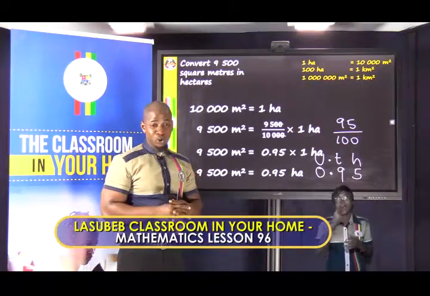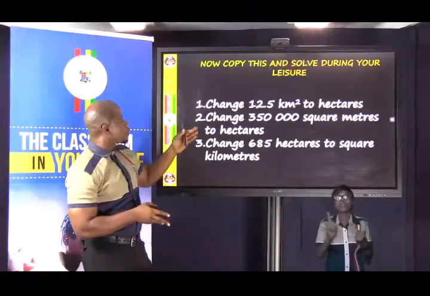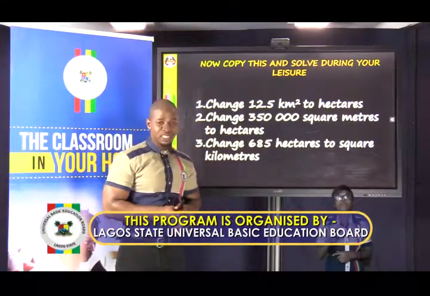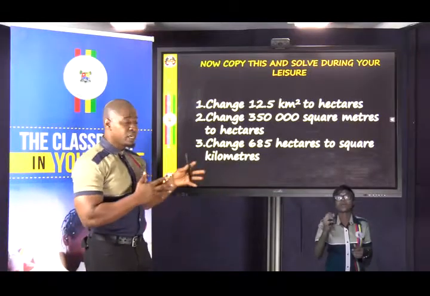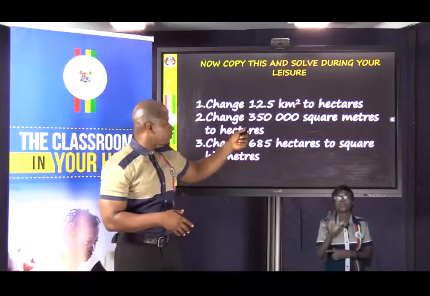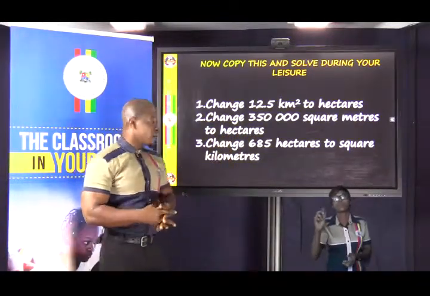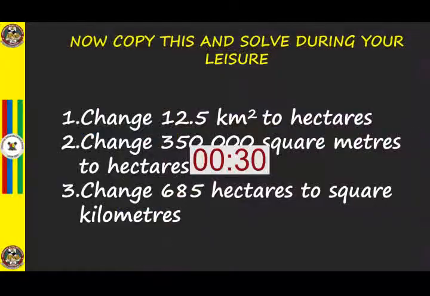I believe that is what you got as well, my friend. Good job. Now you are to solve these. Change 12.5 square kilometers to hectares. I believe you have made a note of all the relationships between square kilometers, hectares, and square meters. Change 350 square meters to hectares. Change 685 hectares to square kilometers. Copy this in 30 seconds, and I will be right back.